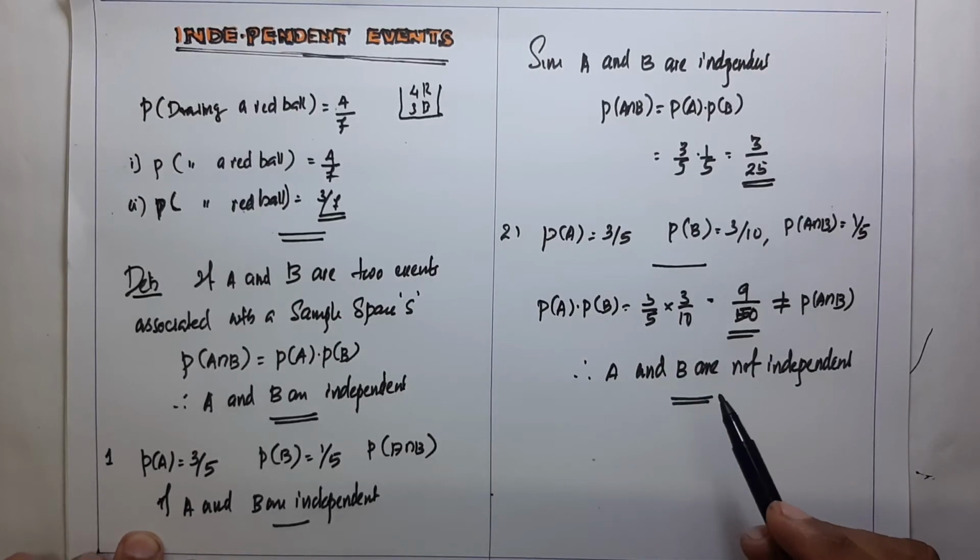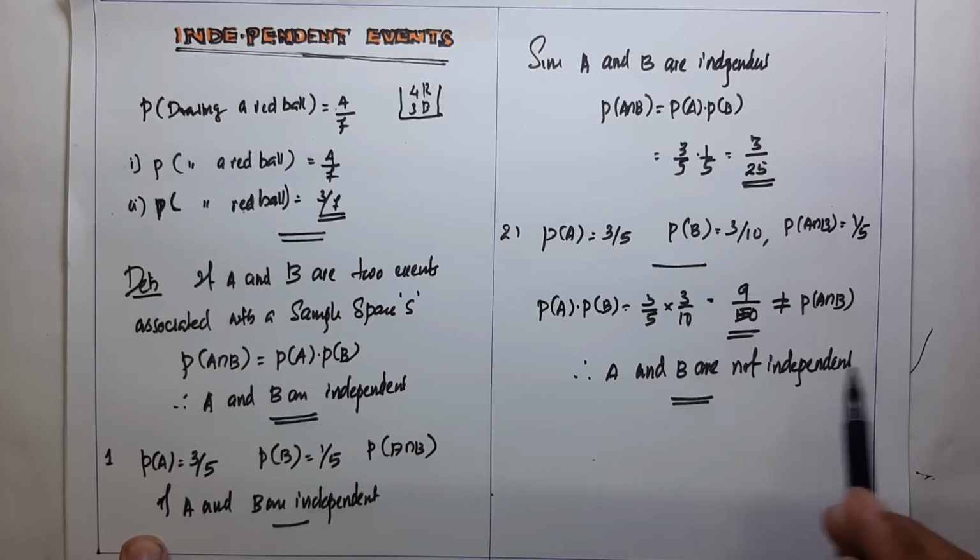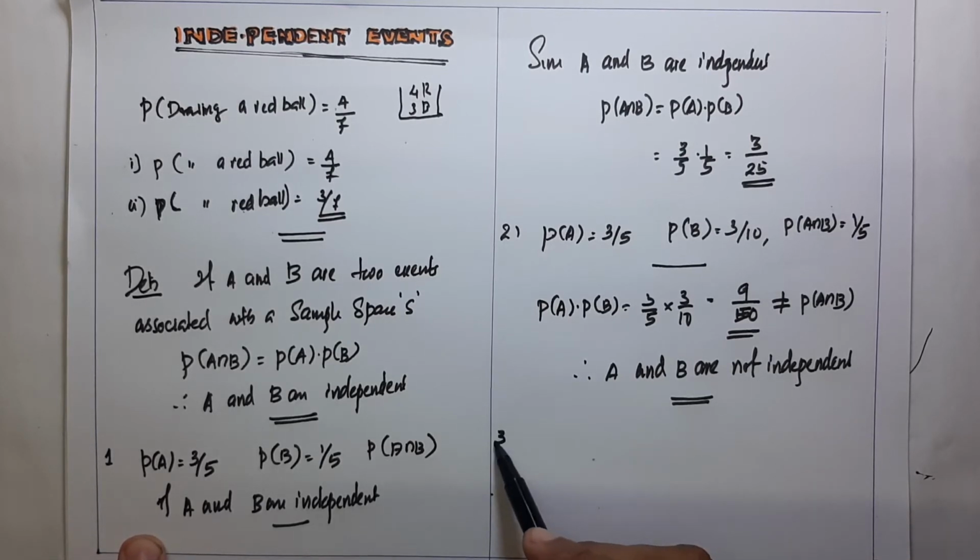If P of A into P of B is equal to P of A intersection B, then we get A and B are independent. Okay, our next question.